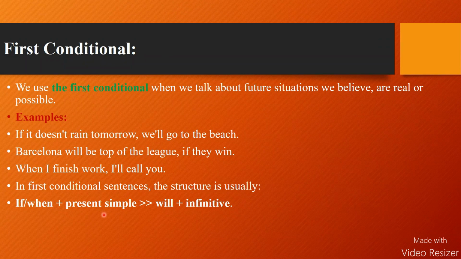Then we put present simple, and after that we use will and then the infinitive. It means when we use an if or when clause at the beginning of a sentence, we use simple present tense, and then we use simple future tense.